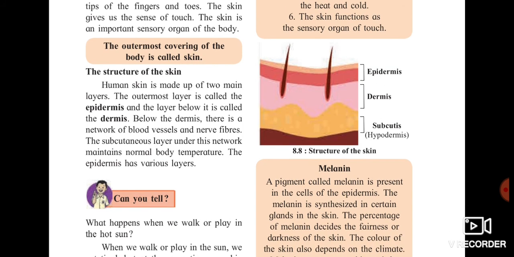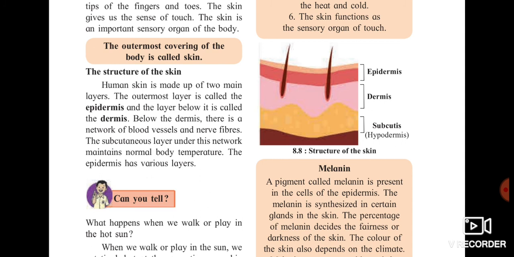Now what is meant by melanin? Normally you can see it in your class also. A few students are fair, a few students are dark in color. You should not discriminate between them. Always remember your skin color is only because of this melanin. It is one type of pigment which is present in our body, in our cells, which decides your color. The pigment called melanin is present in the cells of the epidermis, in the topmost layer.